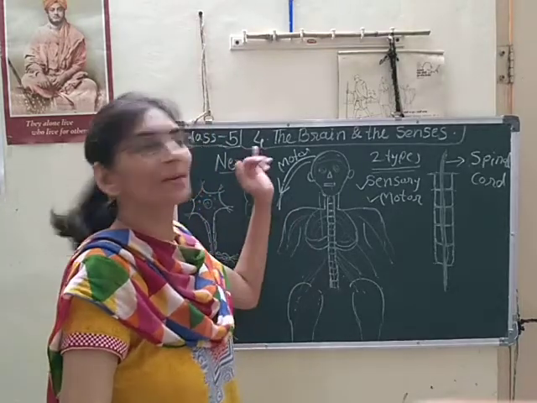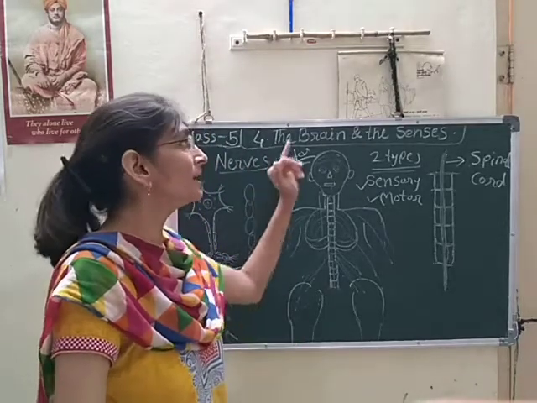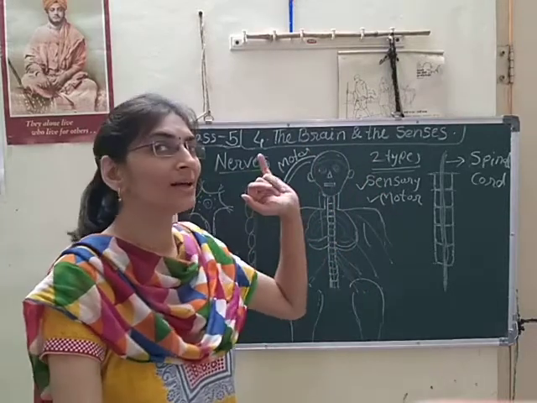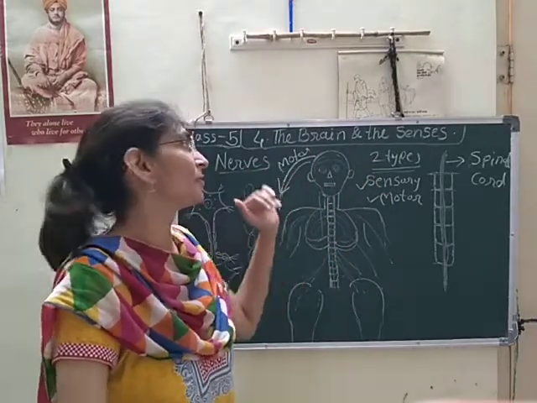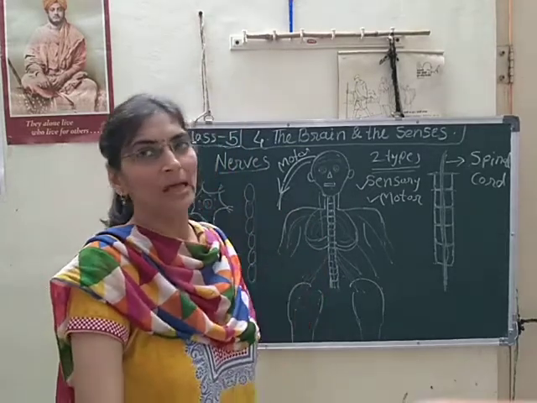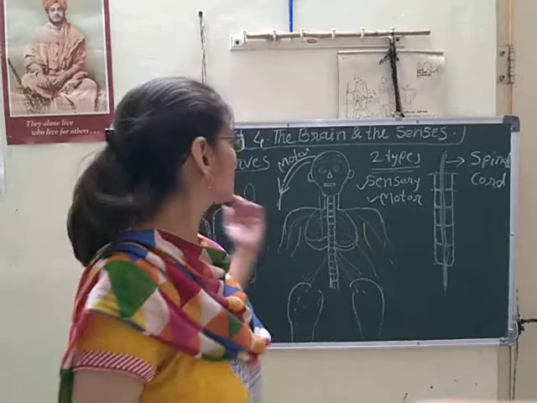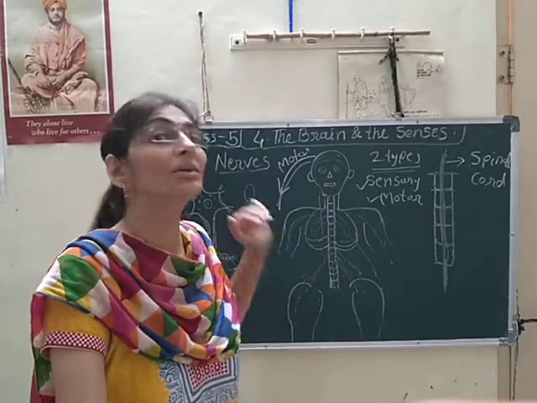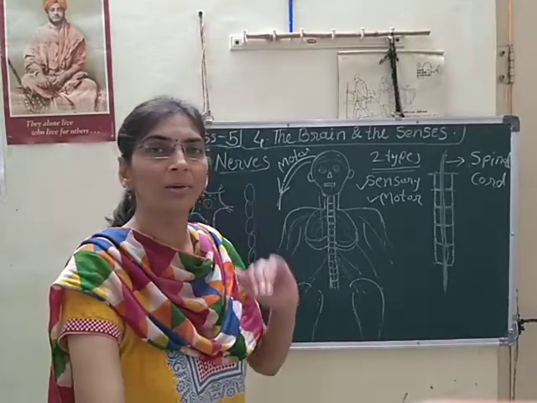We are seeing chapter number 4, that is the brain and the senses. Under this chapter we are learning about the brain and the sense organs, and how they work. In our last lecture we learned about the nerves.